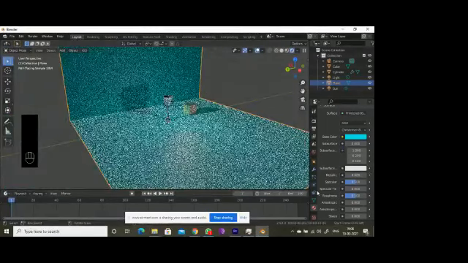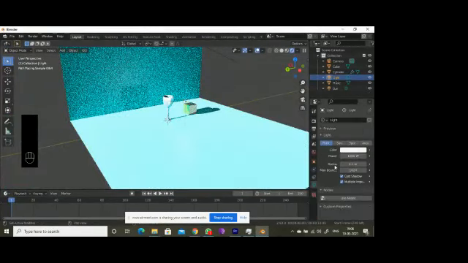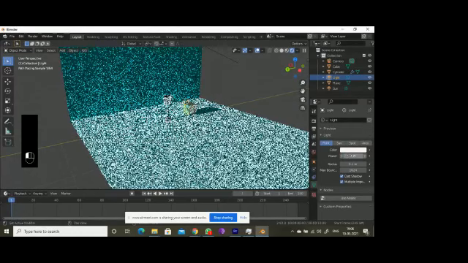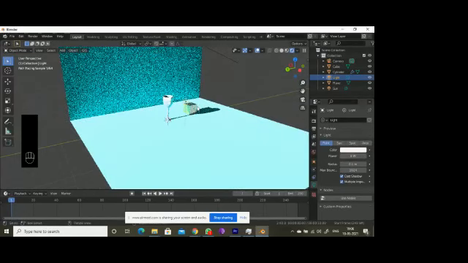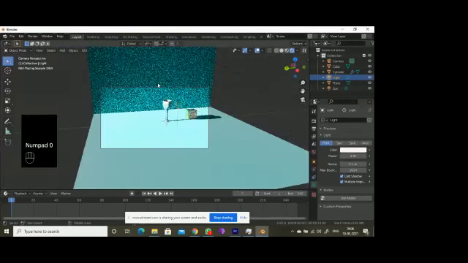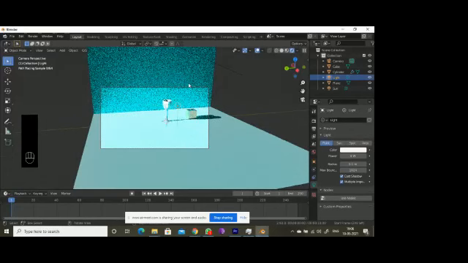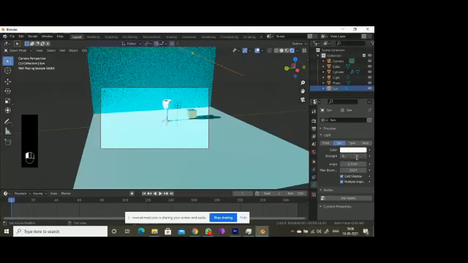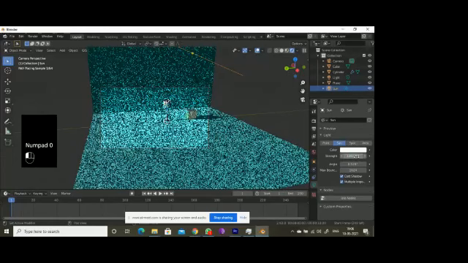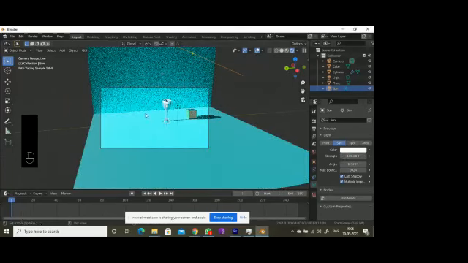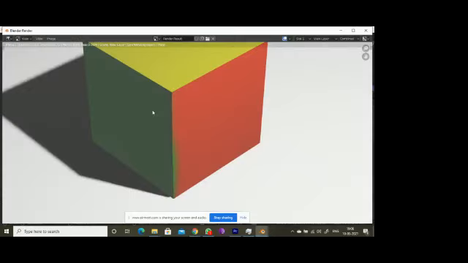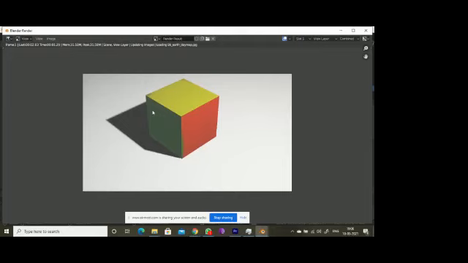If I decrease this one, we will be able to see it much better. So I want to decrease the Eevee strength. If I press for some 100 samples and press render image, depending on the complexity, it will take time to render.